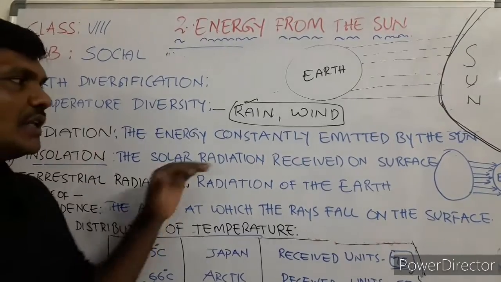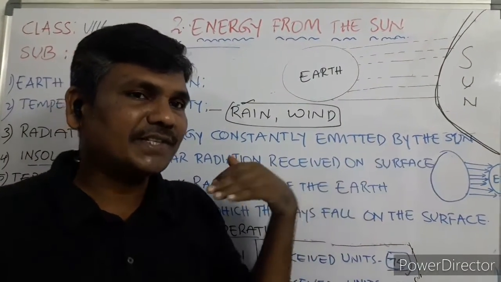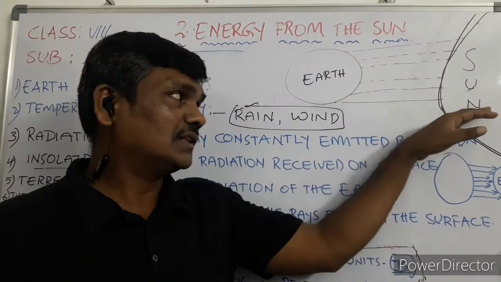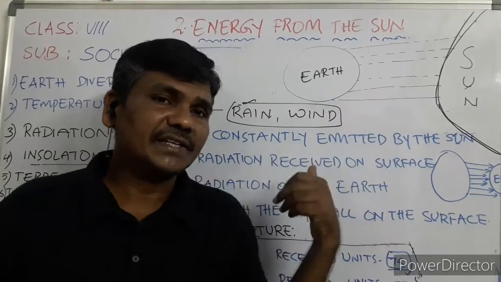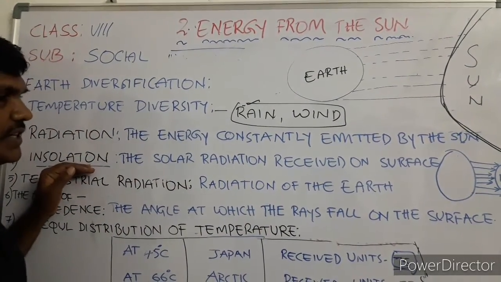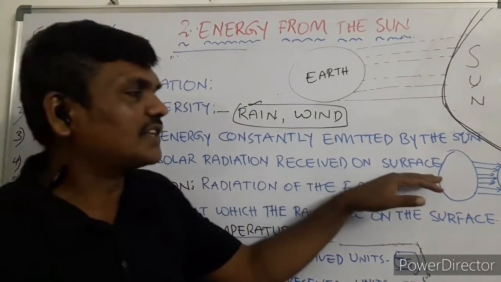Radiation means what? The energy constantly emitted by the sun. Some energy is continuously released from the sun. That is called radiation. Now come to the next one, insolation. Insolation means what? The solar radiation received on the surface.